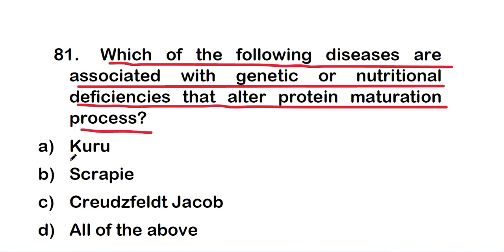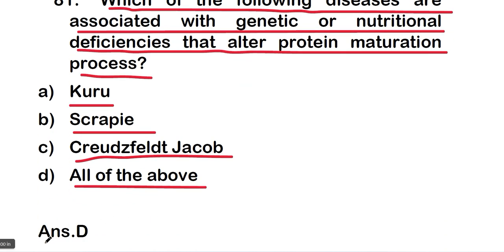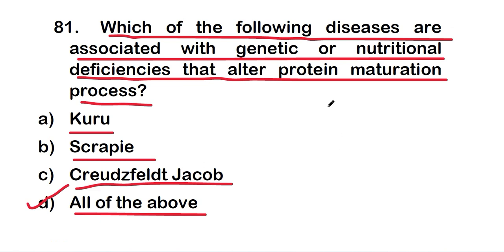The options are option A, Kuru, option B, Scurvy, option C, Creutzfeldt-Jakob disease, or option D, all of the above. The right answer is option D, all of the above diseases are associated with genetic or nutritional deficiencies that alter protein maturation process.